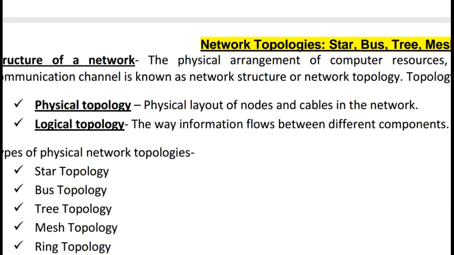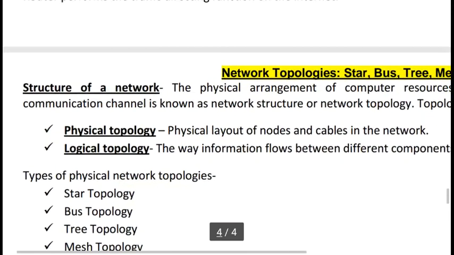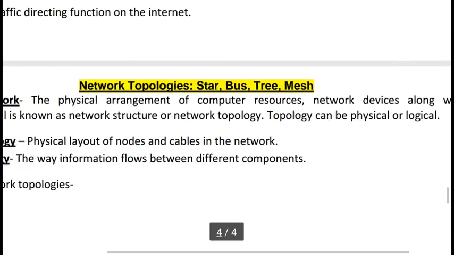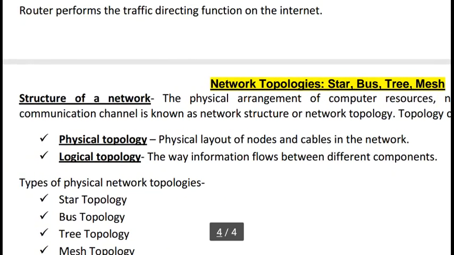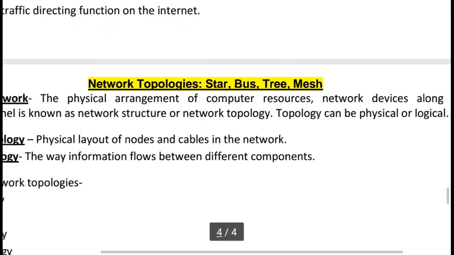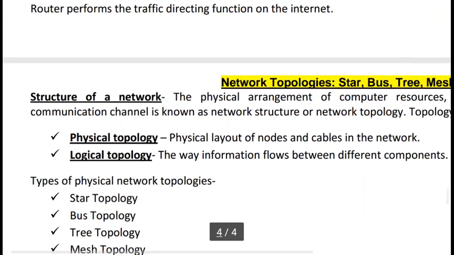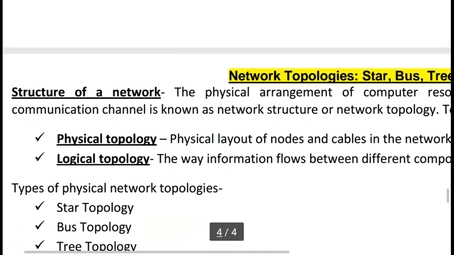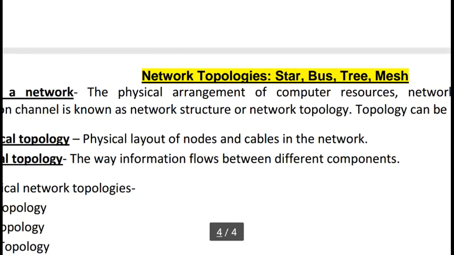First is the structure of a network. The physical arrangement of computer resources and network devices along with communication channels is known as network architecture, network structure or a network topology. Topology can be physical or logical. Physical topology is the physical layout of nodes and cables in the network. Logical topology is the way information flows between different components.